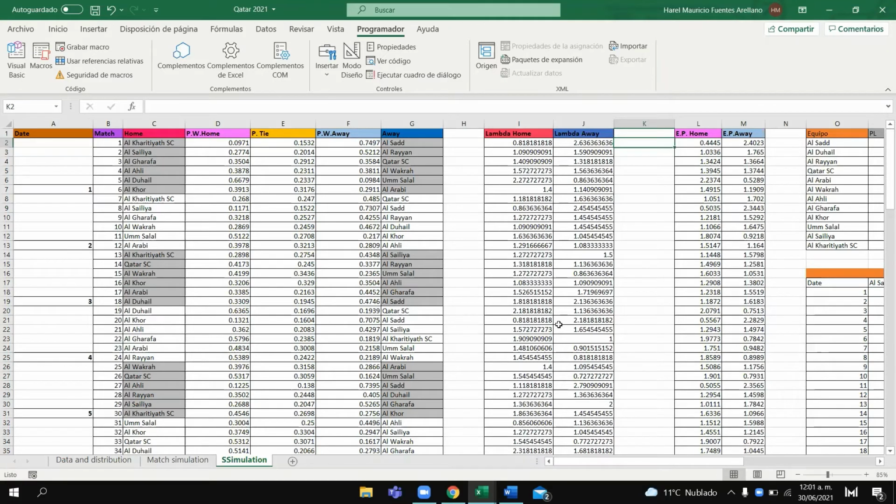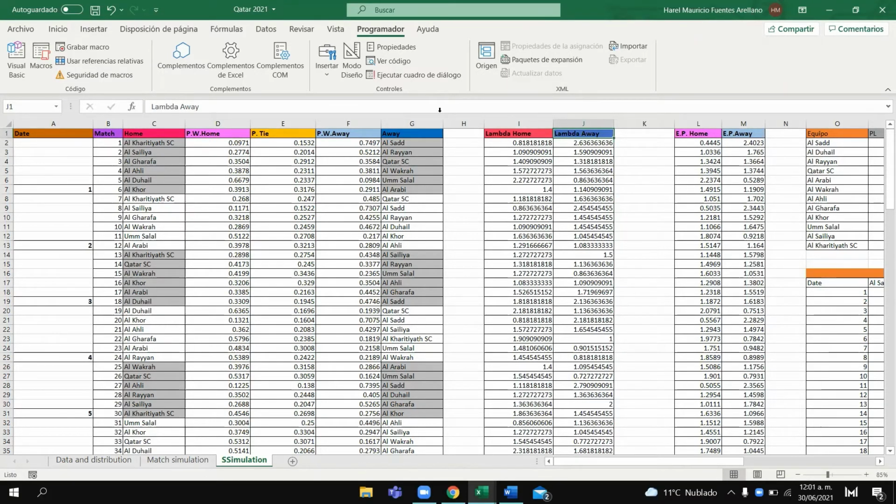Okay, so at this point, we are ready to simulate a whole season. So first, we calculate the lambda parameters for each of the matches of each of the teams. So here we have two columns: the column for the lambda parameter of the local teams and the lambda parameter for the visitors.